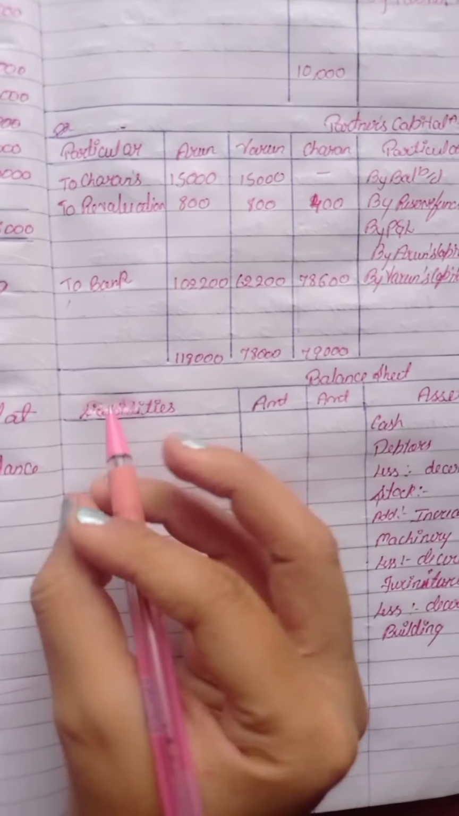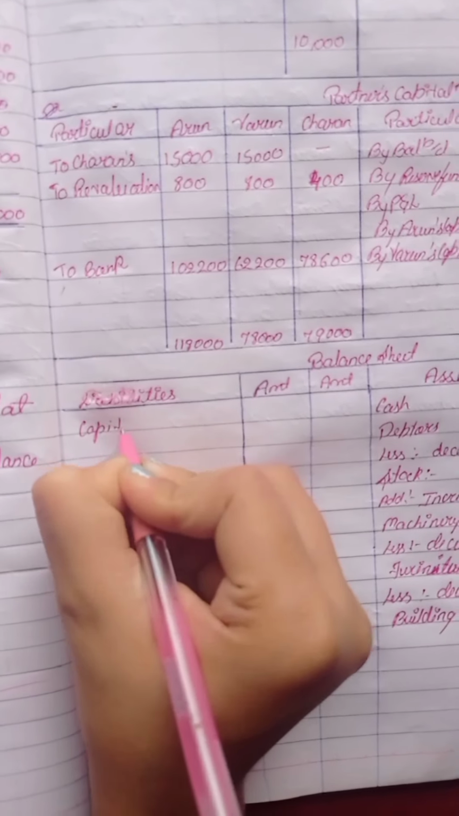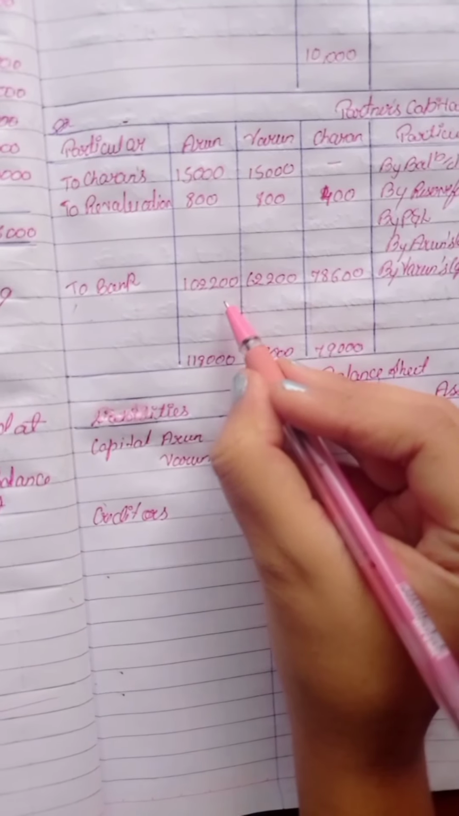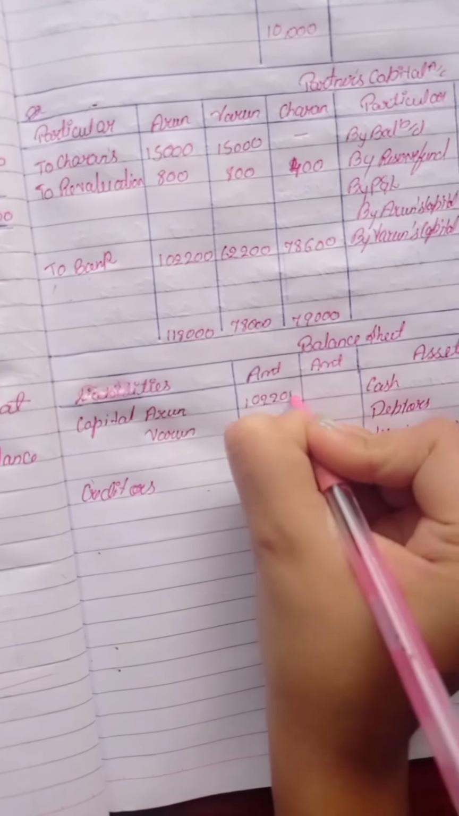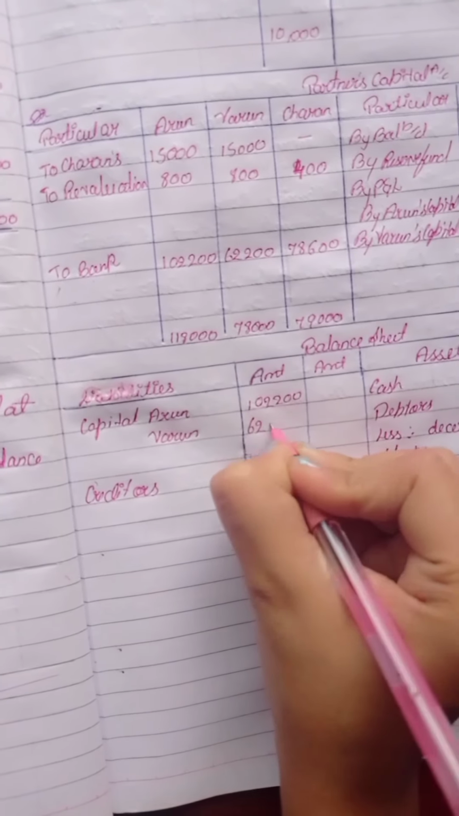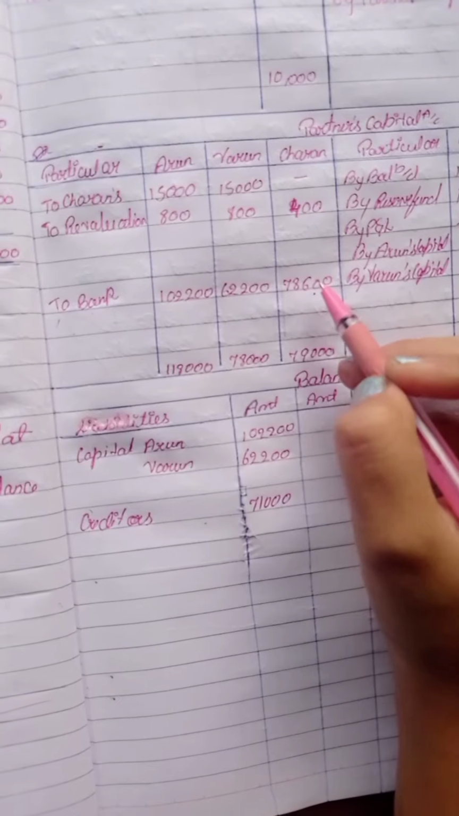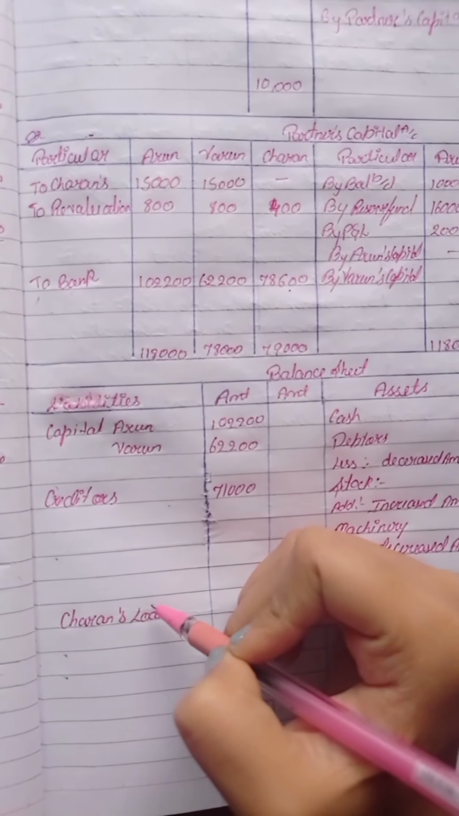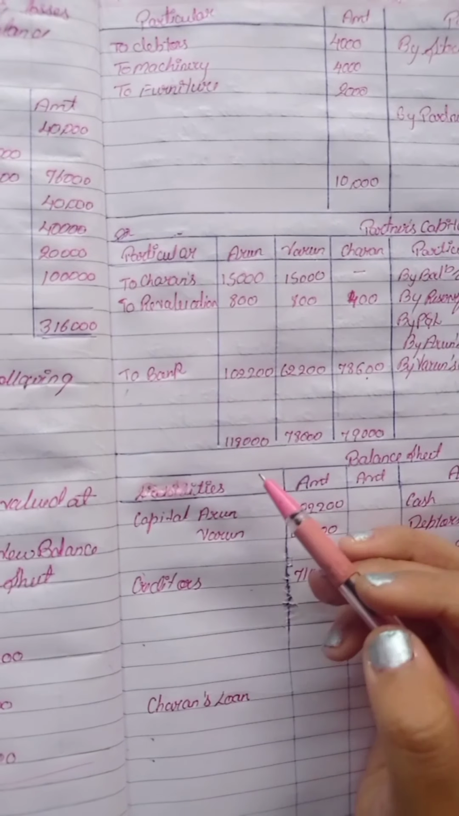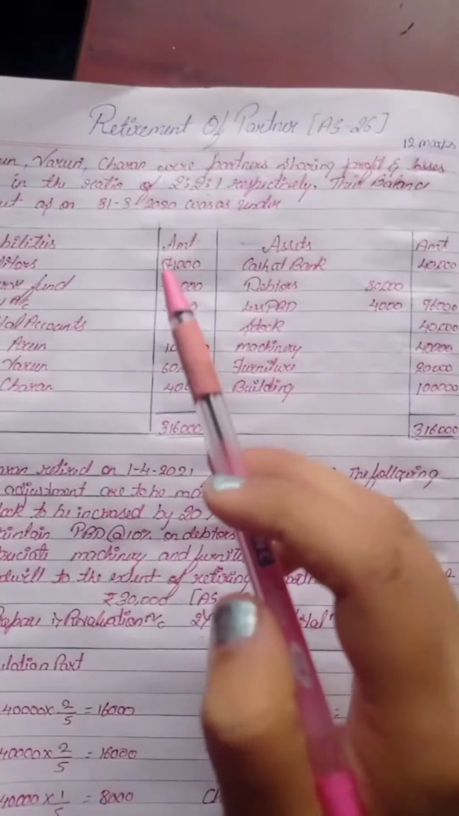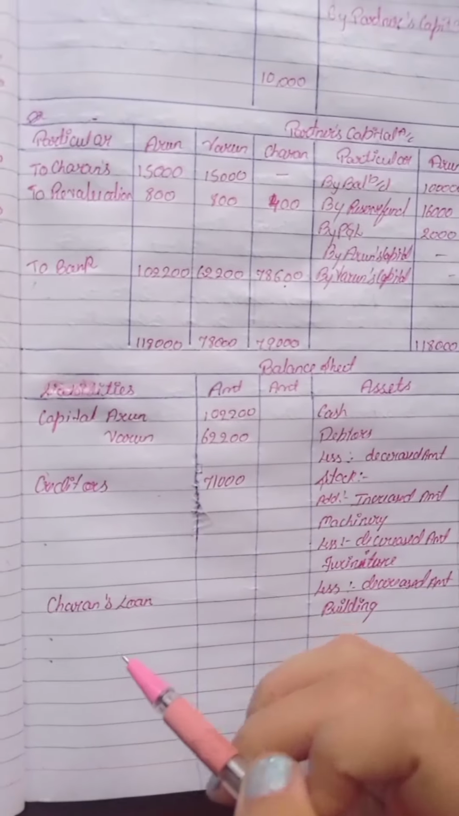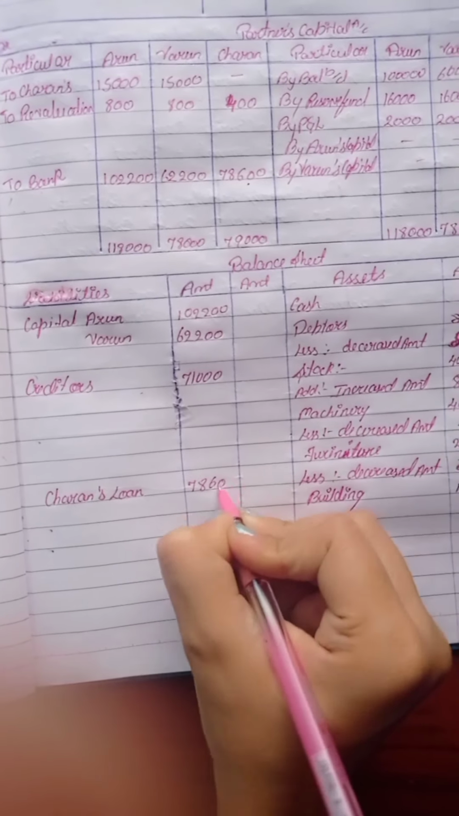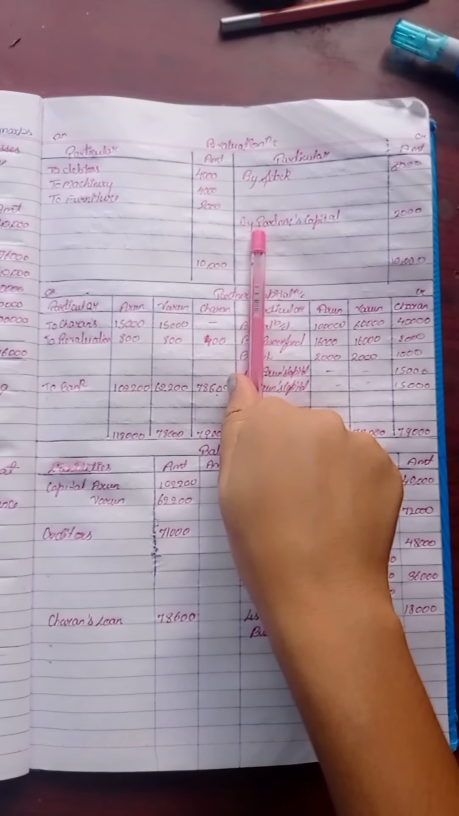Now write their capitals in the new balance sheet on the liability side. We had left three lines here to write their capital. So write the capital of Arun and Varun: Arun is 1,02,200 and Varun is 62,200. Charan's final capital you have to write down as Charan's loan. We should not add Charan here, because if you write Charan here, it will be considered that he is still a partner of this firm. So you have to write his final amount down by writing Charan's loan, 78,600.